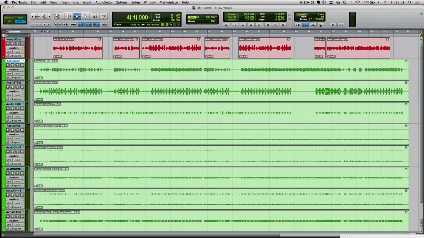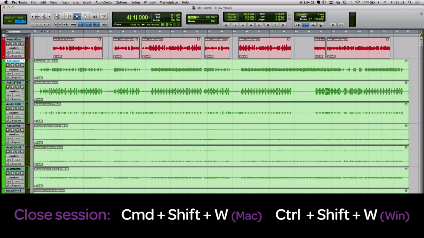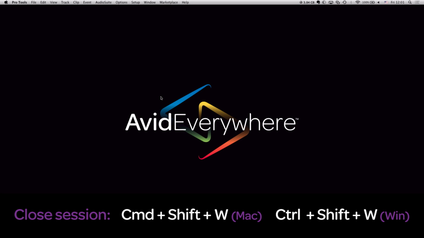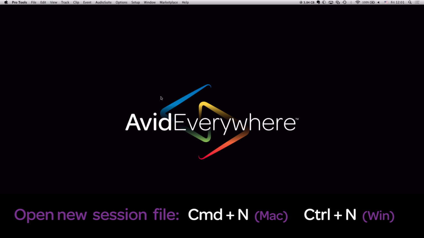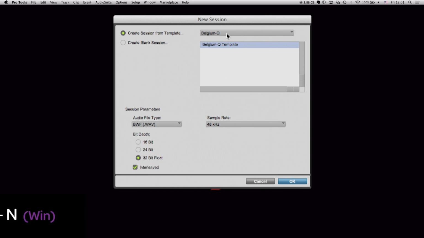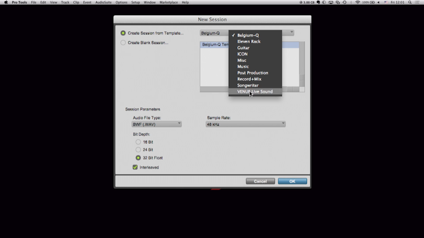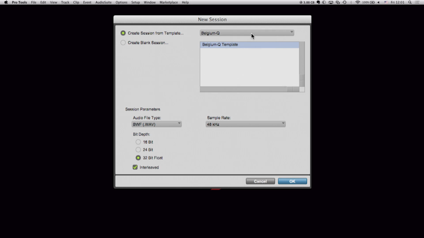I will close this session for now using Command+Shift+W and open a new session file with Command+N. This will bring up the Quick Start dialog of Pro Tools from where I can access my template folder. Beside a bunch of default templates, you can also create your own templates and folders.